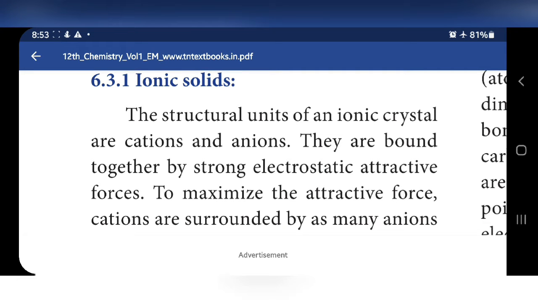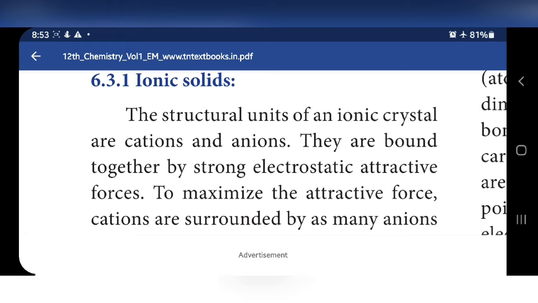Next one, classification of crystalline solids. Already we know it is classified into ionic solids, covalent solids, molecular solids, metallic solids and atomic solids. Totally 5 types, but under this heading only 4 we are going to discuss.